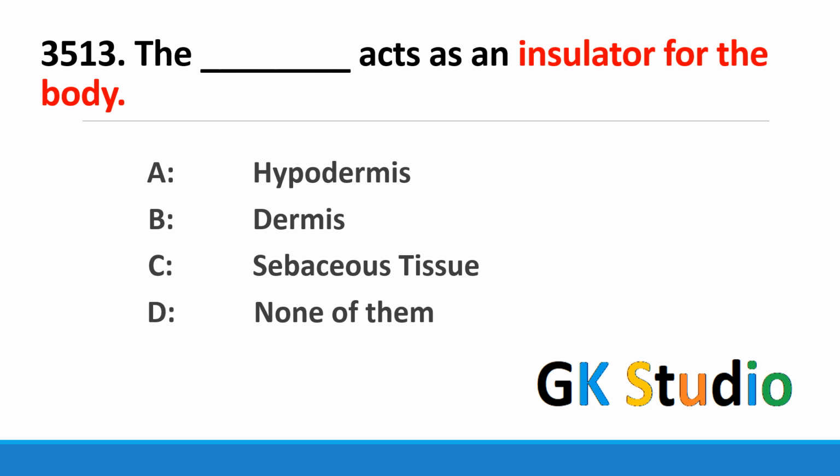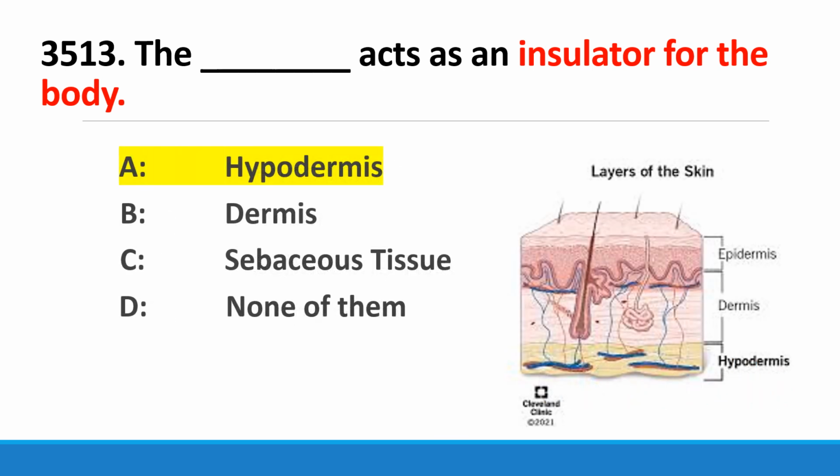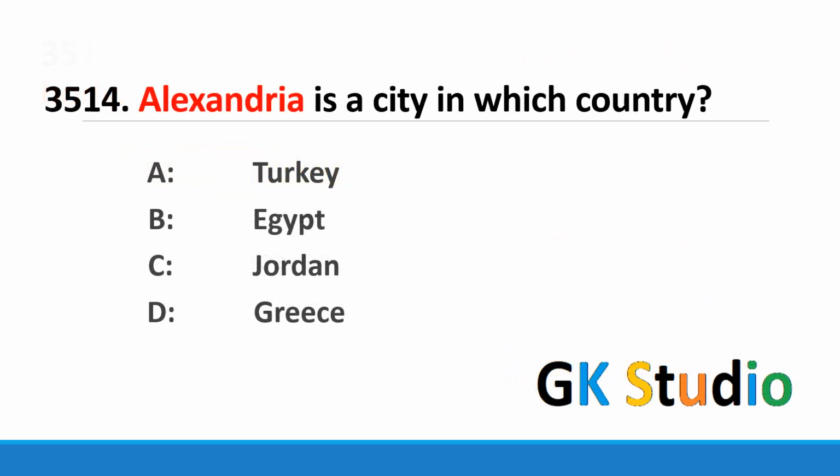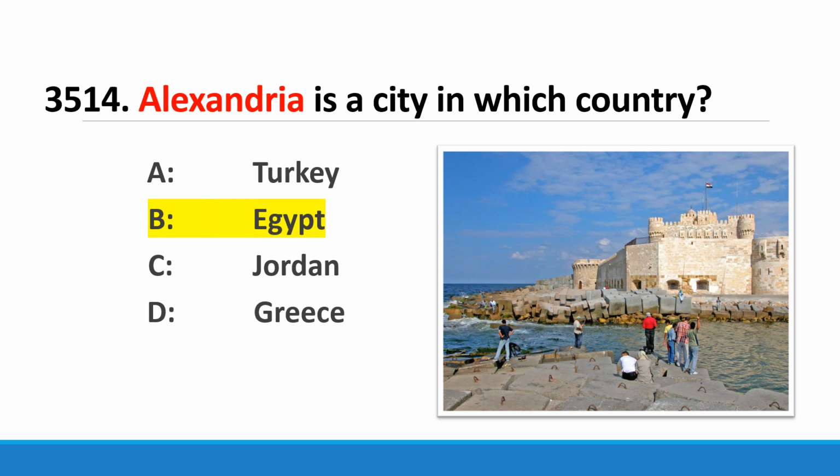The hypodermis acts as an insulator of the human body. Basically, it is a layer of skin which acts as an insulator of the human body. Alexandria is a city in which country? The famous city Alexandria is located in Egypt. Basically, it is famous due to its port on the ocean.